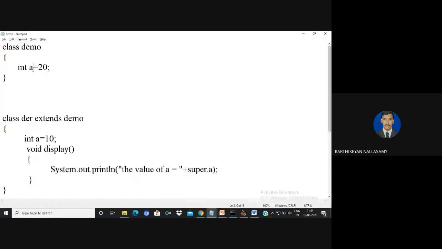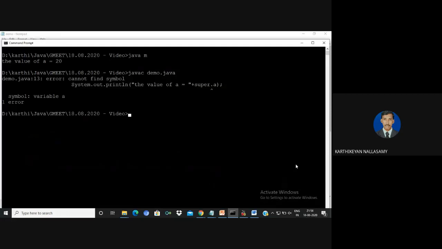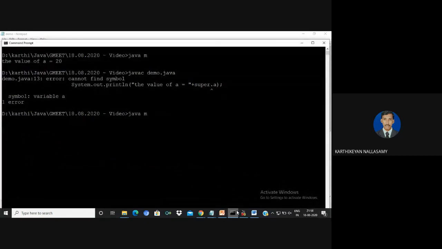In case I have a b, now you can check whether there is any error. Surely there is no error. I think you know why. What is the reason? Because super.a means there is no variable a in the superclass, that is, in the immediate base class there is no instance variable a. Instead, if you are using b here, I told you that only for the same name will it show like that. That is not a thing.